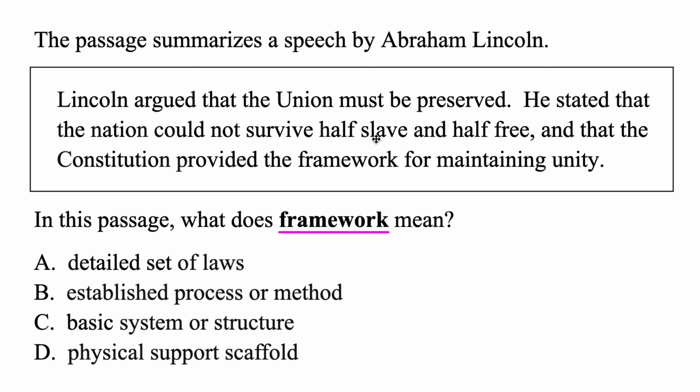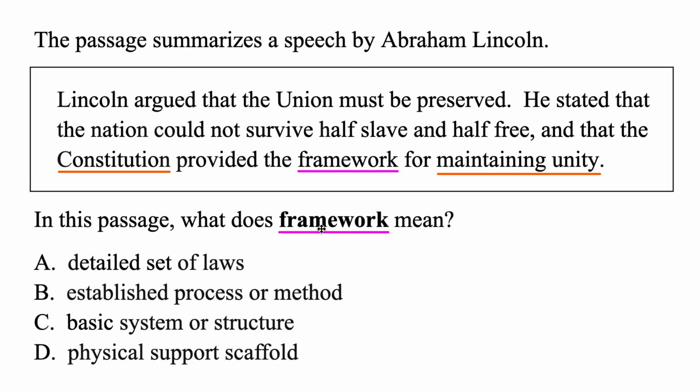Slavery was still legal during this time in the U.S., and that the Constitution provided the framework, there it is, for maintaining unity. So it sounds like unity of our country, that's what he wants to maintain. Okay, so basically, the Constitution, it provides a framework for maintaining unity in our country.